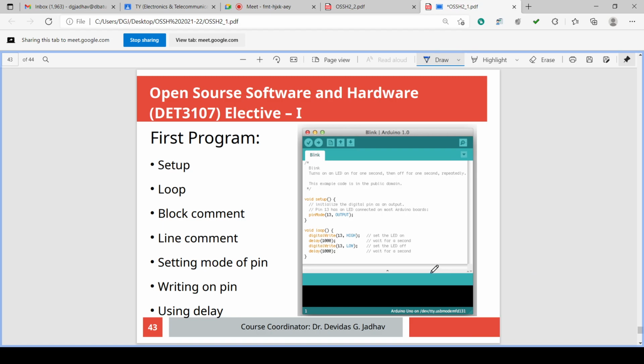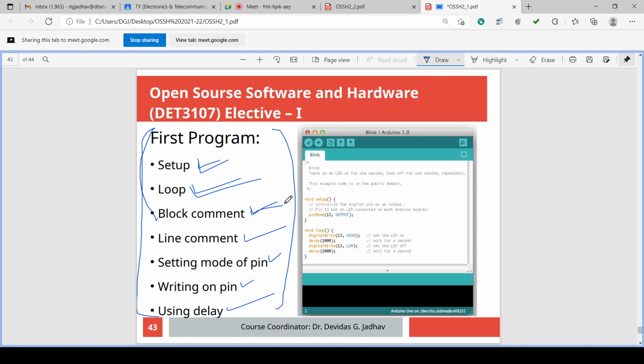If you want to write the first program, we have to have setup, we have to have loop, we can have block comments, we can have line comments, we can have setting the mode of the pins, we can have writing on the pins, and we can have delays. These are the most important and commonly used activities, isn't it? There is always setup, there is always loop, there must be block comments.